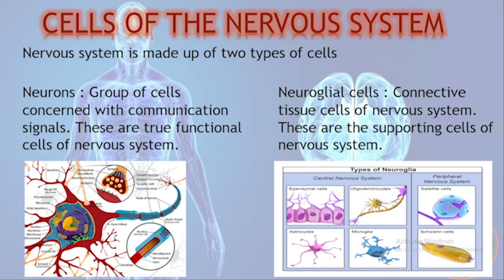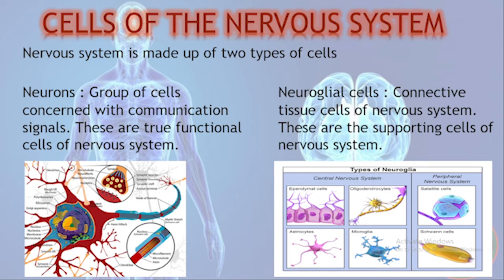Cells of the nervous system. The most basic unit of the nervous system is the nerve cell called the neuron. Neurons are the cells concerned with communication signals. These are the true functional cells of the nervous system. It consists of three parts: a dendrite, cell body and an axon, all of which function to transmit information in the form of electric impulses or signals.